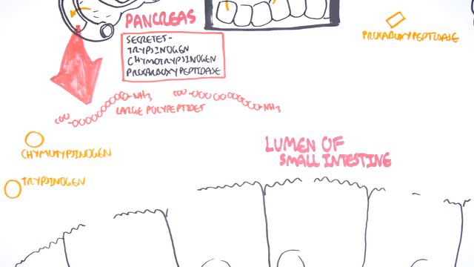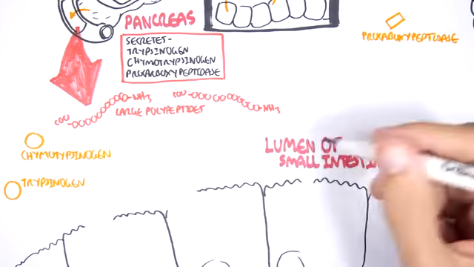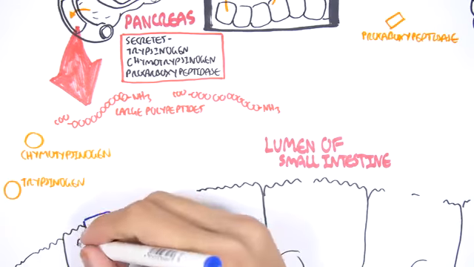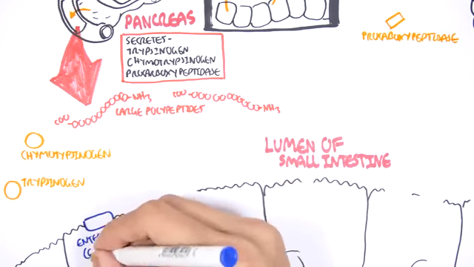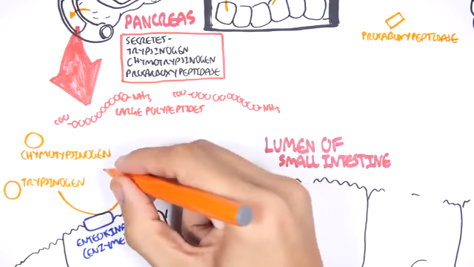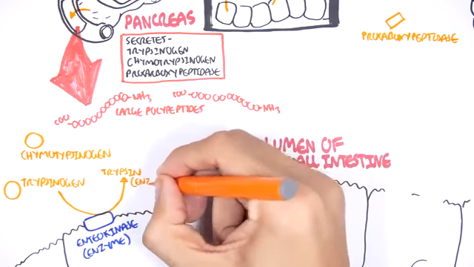Here I am just drawing the shapes to represent each of these enzyme precursors. These enzyme precursors need to be activated. They are activated by special enzymes found on the surface of the intestinal cells. These enzymes are called enterokinase. So enterokinase will actually convert trypsinogen to trypsin.